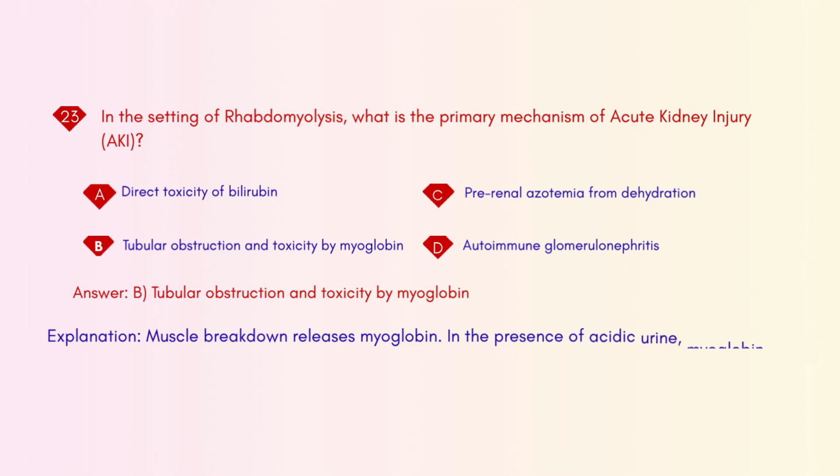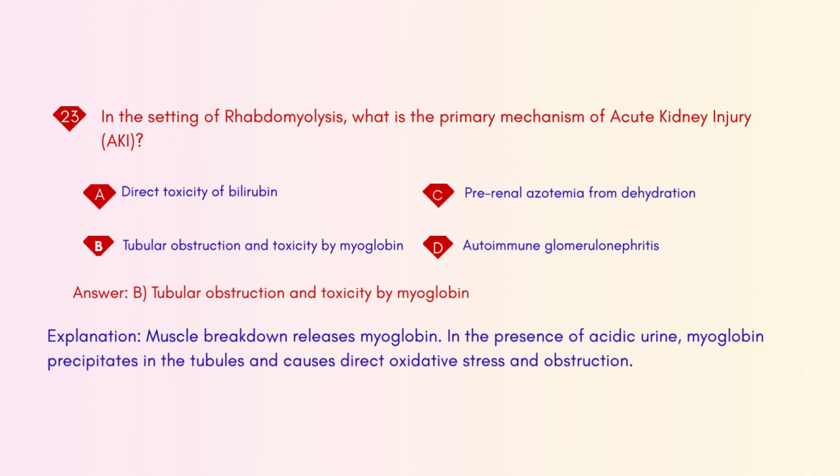Explanation: muscle breakdown releases myoglobin. In the presence of acidic urine, myoglobin precipitates in the tubules and causes direct oxidative stress and obstruction.